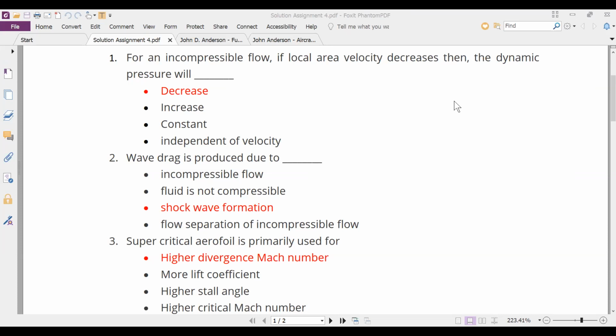Okay. And when are shock waves formed? When a body flies faster than the speed of sound. Right. So it's directly connected with the wave drag, and it's because of the shock wave. So I don't think I need to explain anything here. If someone needs explanation, they can ask me.